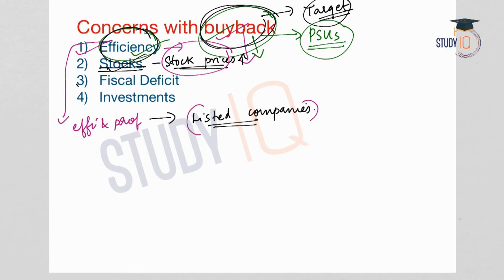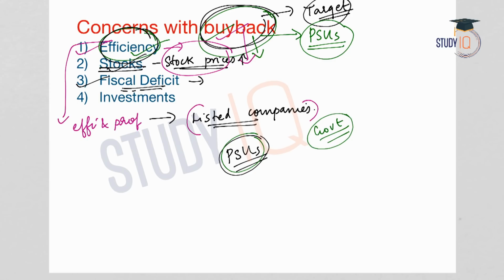The third one is regarding the fiscal deficit. The government is the principal owner of the PSUs. From the term PSU itself, it is very clear: public sector undertaking. Those companies are owned by the public or the government. So now the government has certain shares in the PSUs. And what is the plan of the government? The disinvestment plan is to allow the PSUs to buy back the shares.